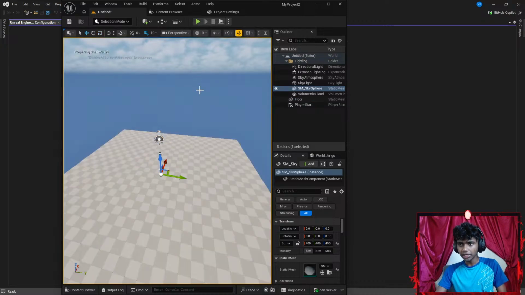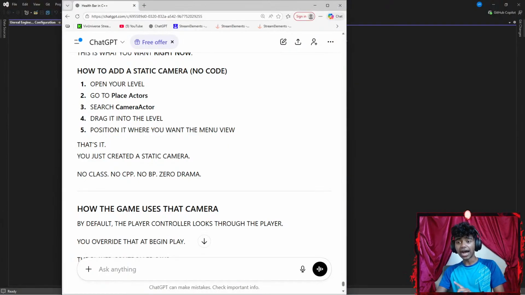Okay, now I'm going to hit W again. Alright, now let's read the instructions. What was it that I had to do? Firstly, I had to go to place actors. Go to place actor, search camera actor.